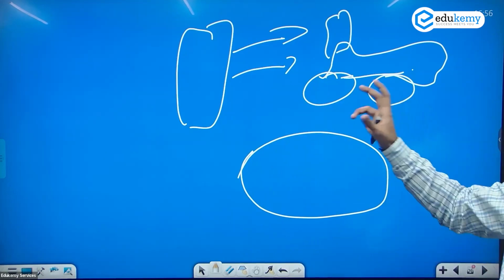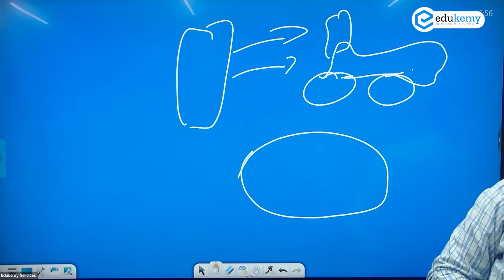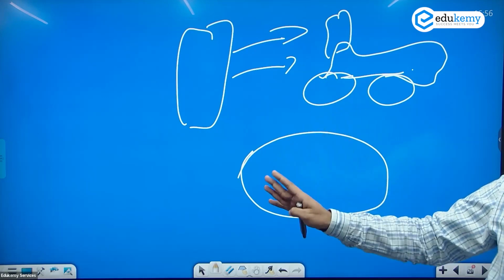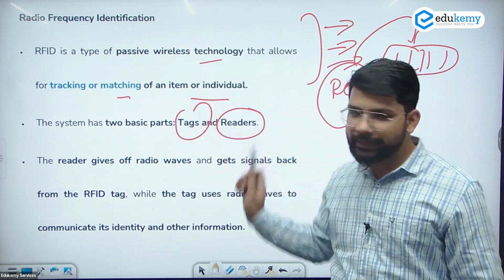So it's not a compulsion. It should be present in the front of the RFID reader. हाँ, alignment जरूरी नहीं है. So this is one of the differences between the RFID and the barcode also. ठीक है. The system has two parts, one is tag, one is the reader.